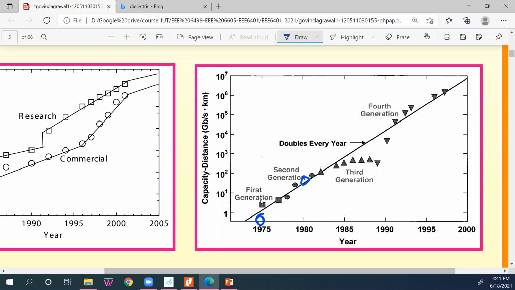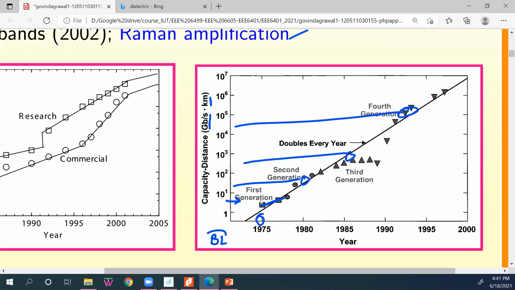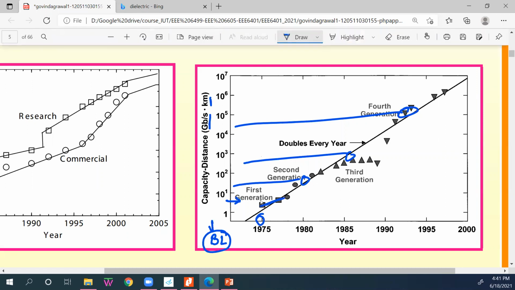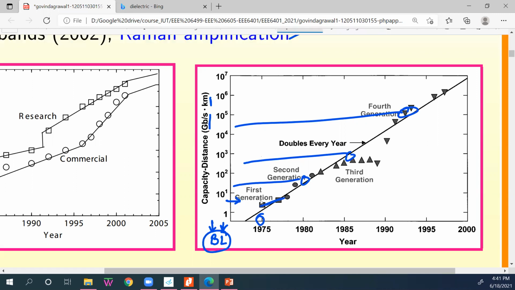Second generation here, third generation here, fourth generation here. We distinguish generations by their capacity, how the capacity increases. Capacity is the data rate times kilometer. This is the BL product again. We categorize the optical communication generations by their BL product. B is the data rate, and L is the minimum repeating distance, or per kilometer how much data it can convey.